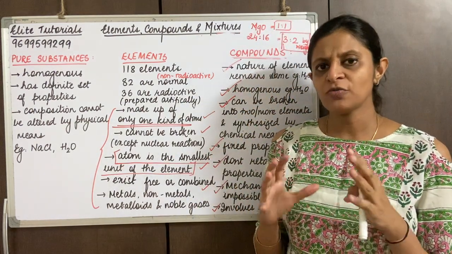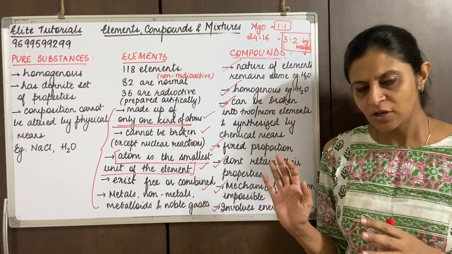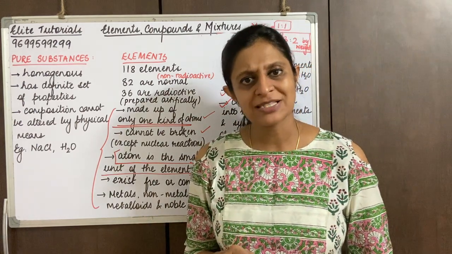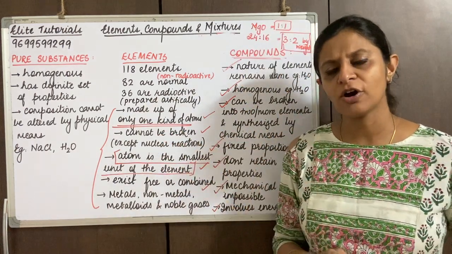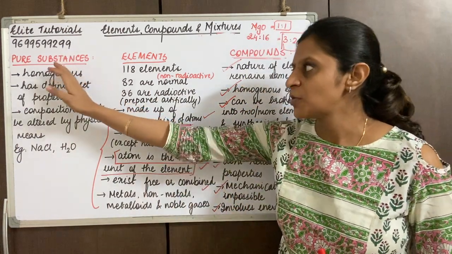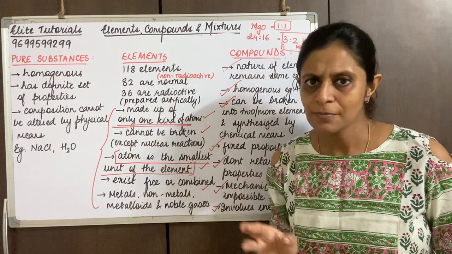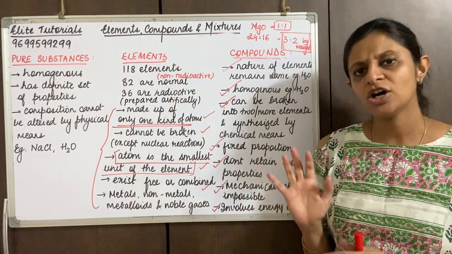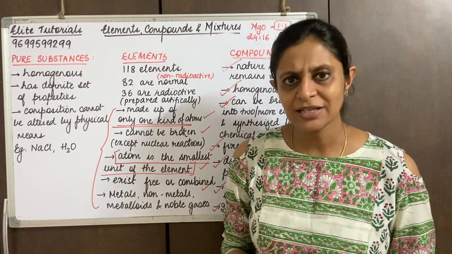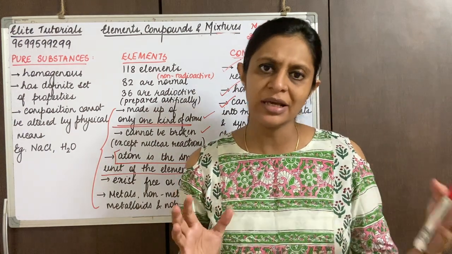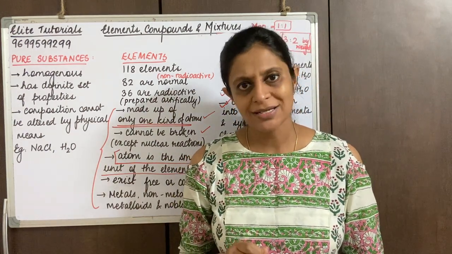So in your textbook we have finished till compounds. The next topic that we'll be starting would be mixtures, right? We have finished the whole topic of pure substances, that is pure substances, elements and compounds. So make sure that you can make a note of this, or you have all of that in your textbook. Please make sure you thoroughly read your textbook. You can mark down your doubts.